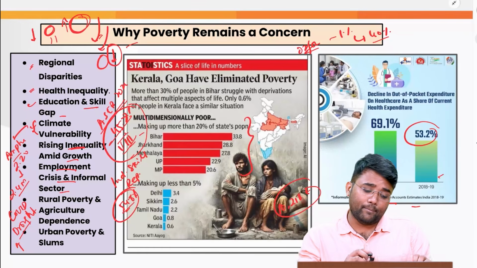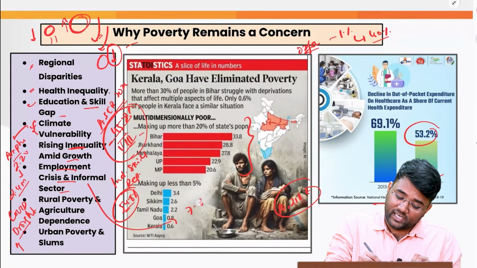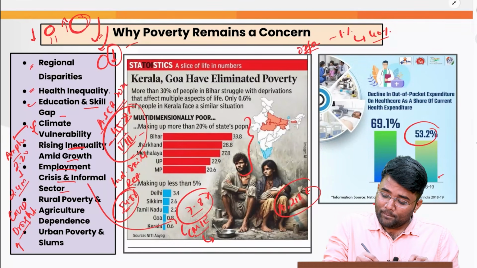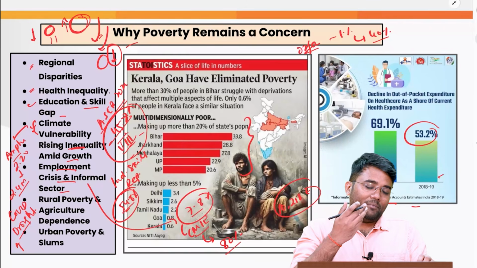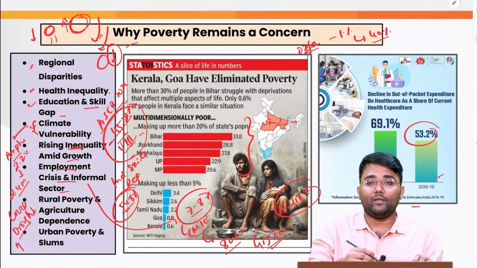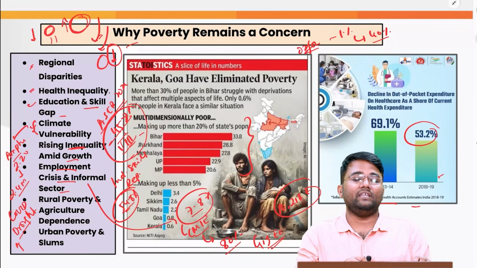Then the employment crisis and the informal sector. For example, the unemployment rate is around 7 to 8% as per the Centre for Monitoring Indian Economy, plus around 80% of the employment is in the informal sector. Rising employment in the gig economy is again one of the factors that we are witnessing.